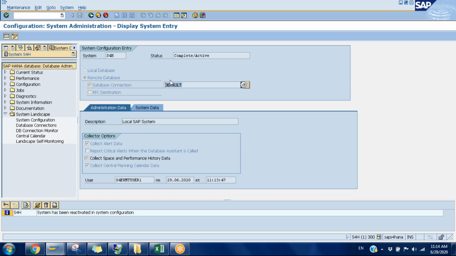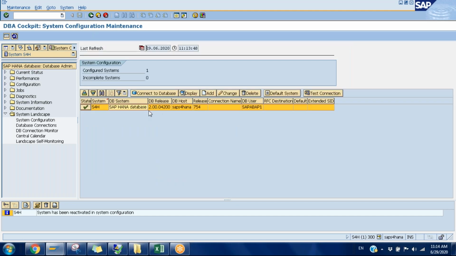We have one more clause, what we can call a class there, right? Select connection from into, like this. Already we have the existing select statement: select this from into where. Apart from that, we have one more clause, that is connection, and in that connection statement we need to provide this name. Right now it is the default, so without giving the connection clause it will also run. When we give a specific name, it will go and check in the DBA cockpit and try to find which database it has to connect to. So like that we can do that.